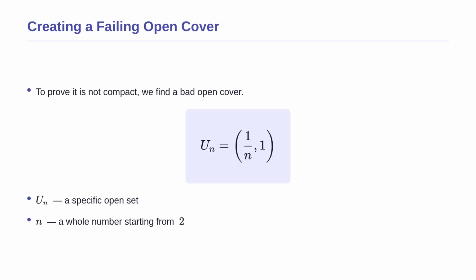To prove this open interval is not compact, we must find a bad open cover. Conceptually, we need to create an infinite collection of open bubbles that successfully covers the entire interval, but completely fails if we try to use only a finite number of them. We define a specific open set U_n for every whole number n starting from 2. As the variable n gets larger and larger, the fraction 1 over n gets smaller and smaller. This means the left edge of our bubble gets closer and closer to the missing endpoint 0. Combined up to infinity, they will cover the whole set.